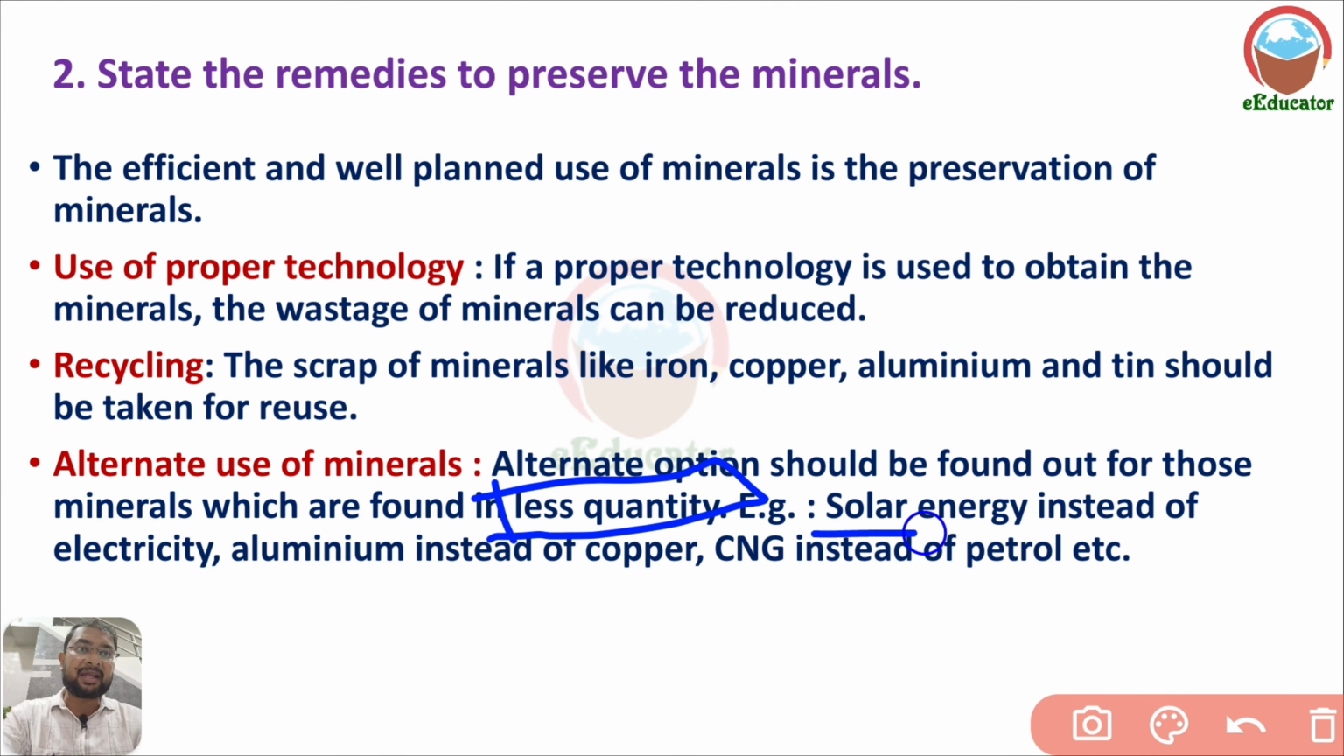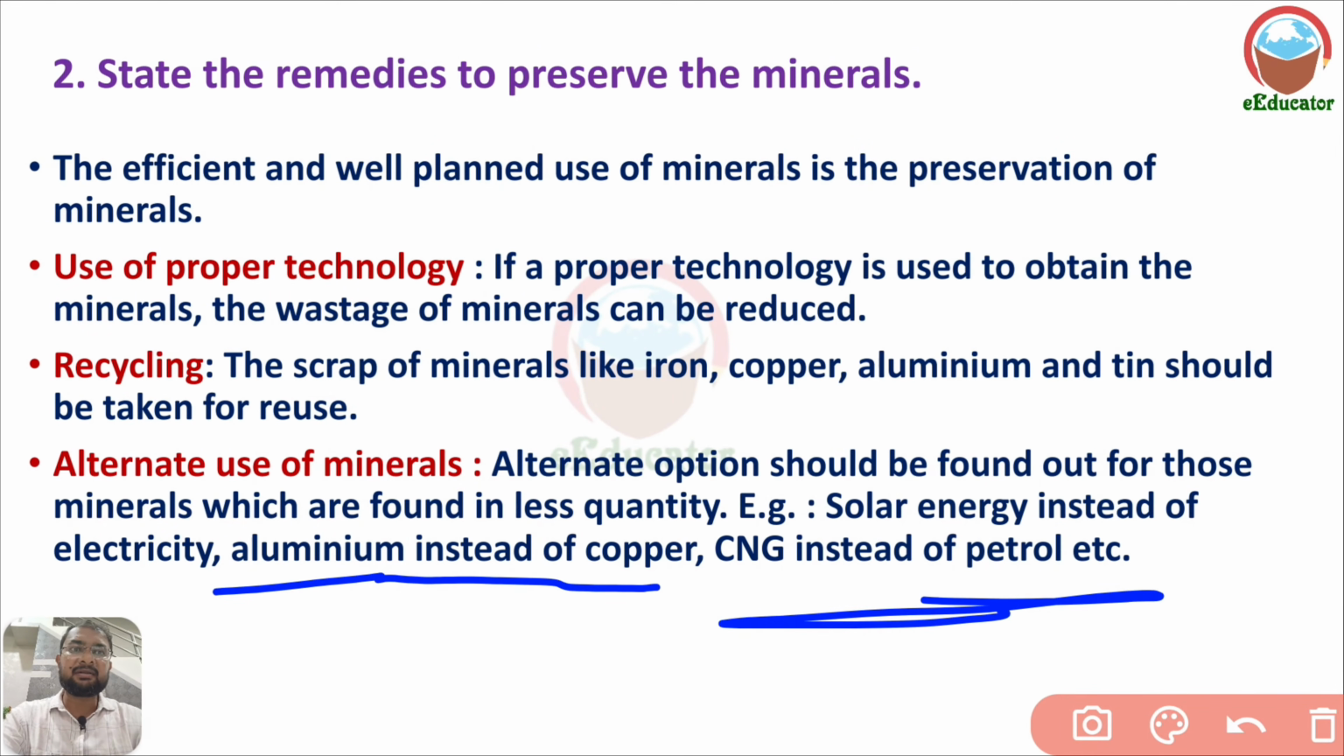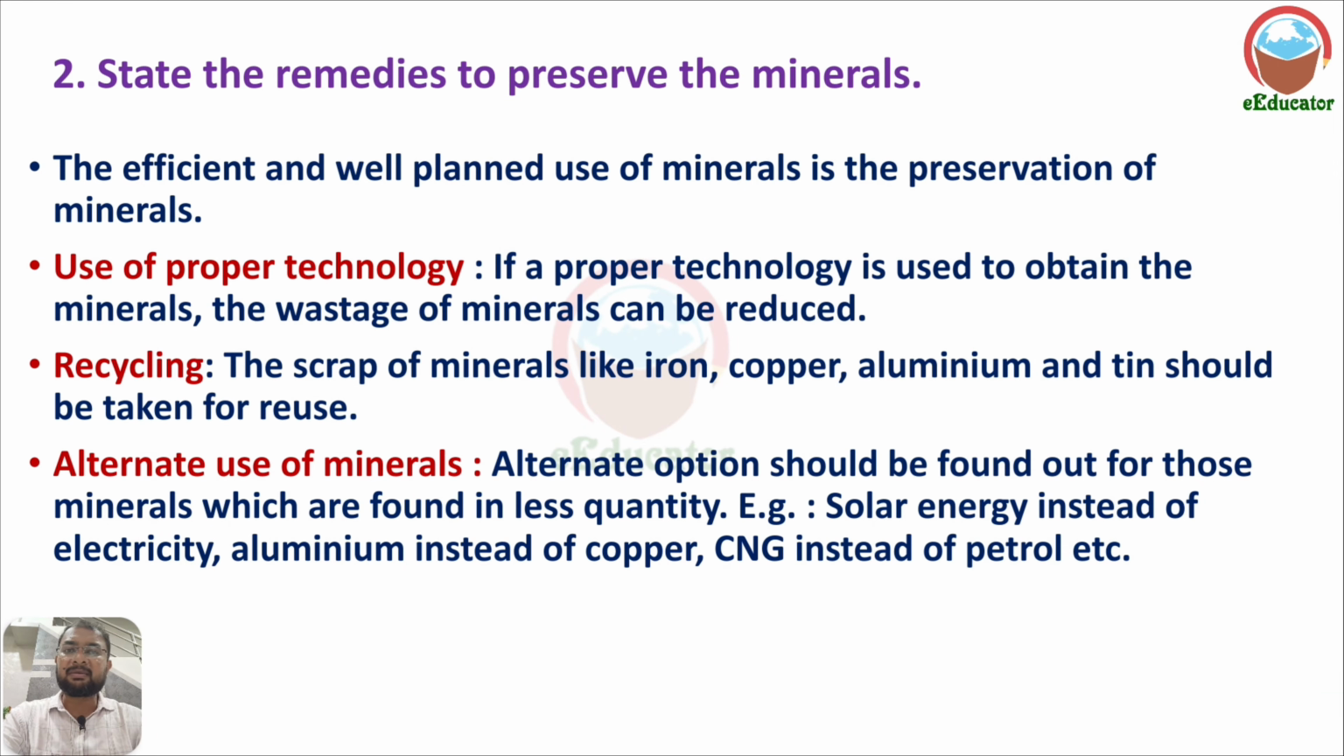Like solar energy instead of electricity generated through coal, and atomic energy also generates electricity. If we find solar electricity or wind farms, these are the alternate ways to generate electricity. Now, aluminium instead of copper, CNG instead of petrol: these are alternate uses as fuels in a vehicle.